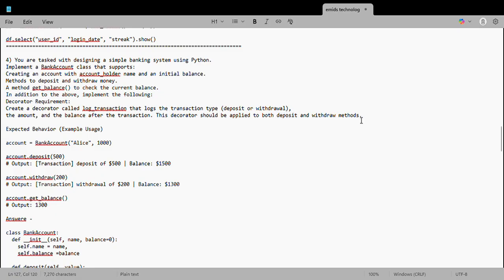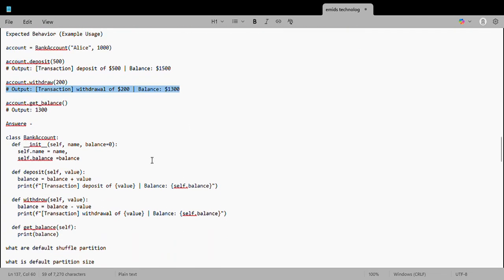So this decorator should be applied to both deposit and withdrawal. Okay, so this is the sample he has given. We have a class called bank account. If I create an object out of this, say deposit is a method, and I give 500, then the decorator should give this output. If I give withdraw, then the decorator should give this output.